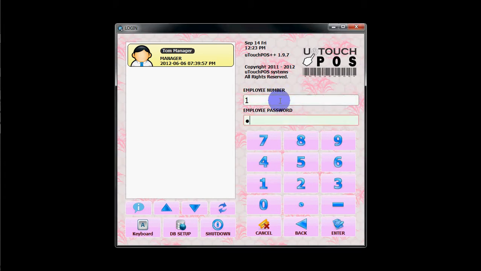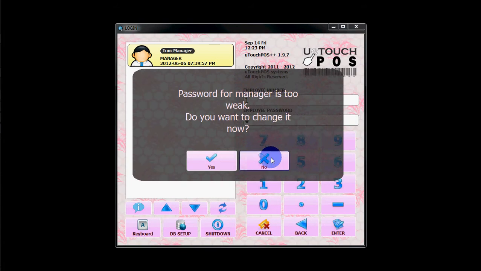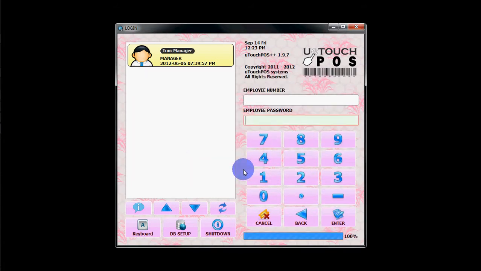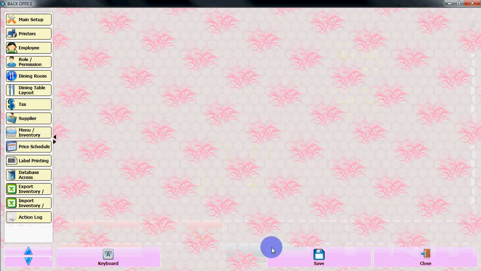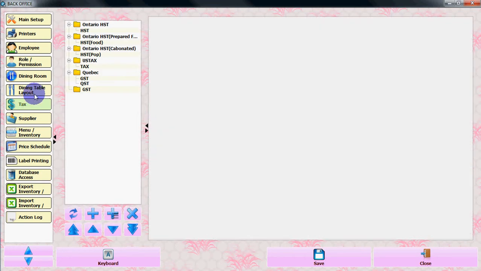Let's log into the uTouchPOS. Once you log in, you need to go to back office, log into the back office. From back office, you need to go to tags from the left side.